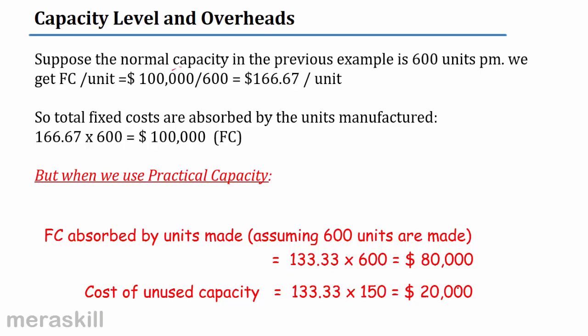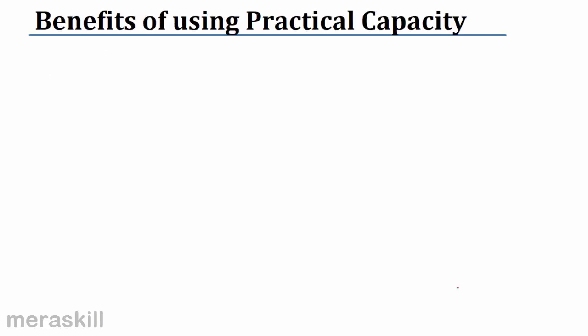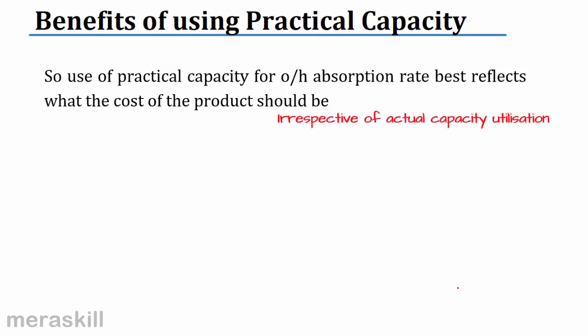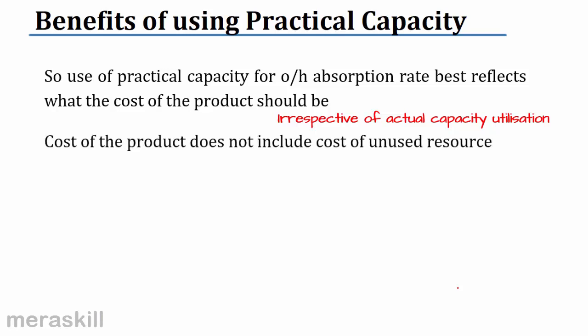Is it clear? There is a cost. If you're not using your capacity, there is a cost incurred. At least be aware of the use of the same. Follow, this is the greatest advantage of the practical capacity. So the use of practical capacity best reflects what the cost should be irrespective of the actual capacity utilization. It should be, you are able to make 750 units. So please compute the cost as with 750 units. That is what the cost should be. Just because you don't use, why should the customer pay for the higher cost? Yes or no? So the cost of the product does not include the cost of unused resources.